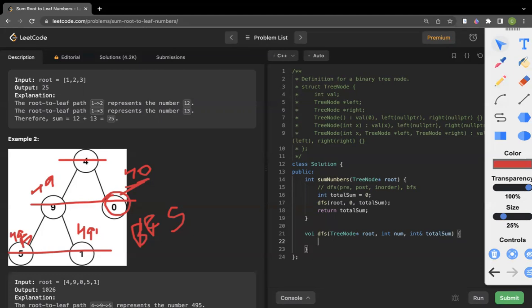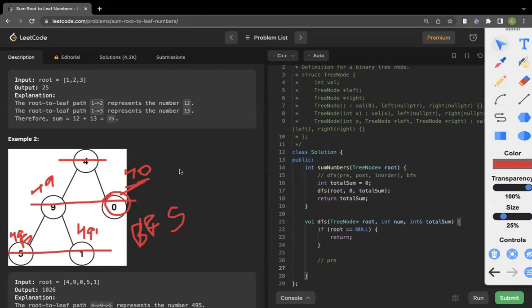Cool. Now, if the root is null, that's one case we have to handle. If root is null, we just return. Here we are doing the pre-order traversal, because first we have to add: if we are here, we get 4, and before going into the next nodes, we have to add 9 to our number to make it 49.